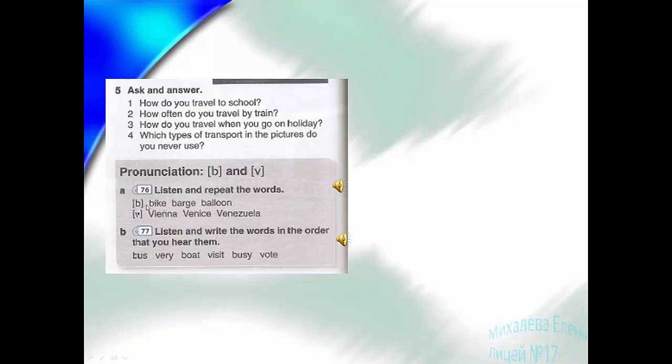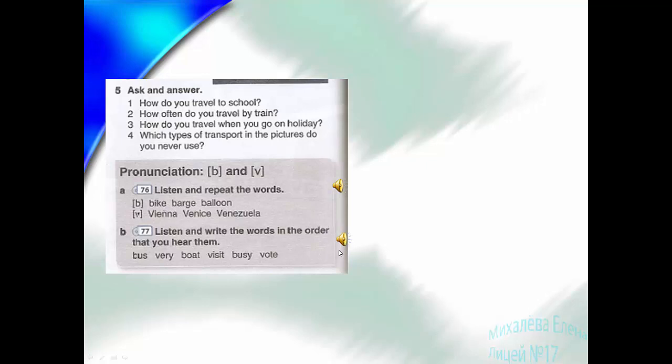B. B, bike, bike, barge, barge, balloon, balloon, V. Vienna, Vienna, Venice, Venice, Venezuela. Now write down the words in order that you hear them, да, в той последовательности, в которой вы их слышите.